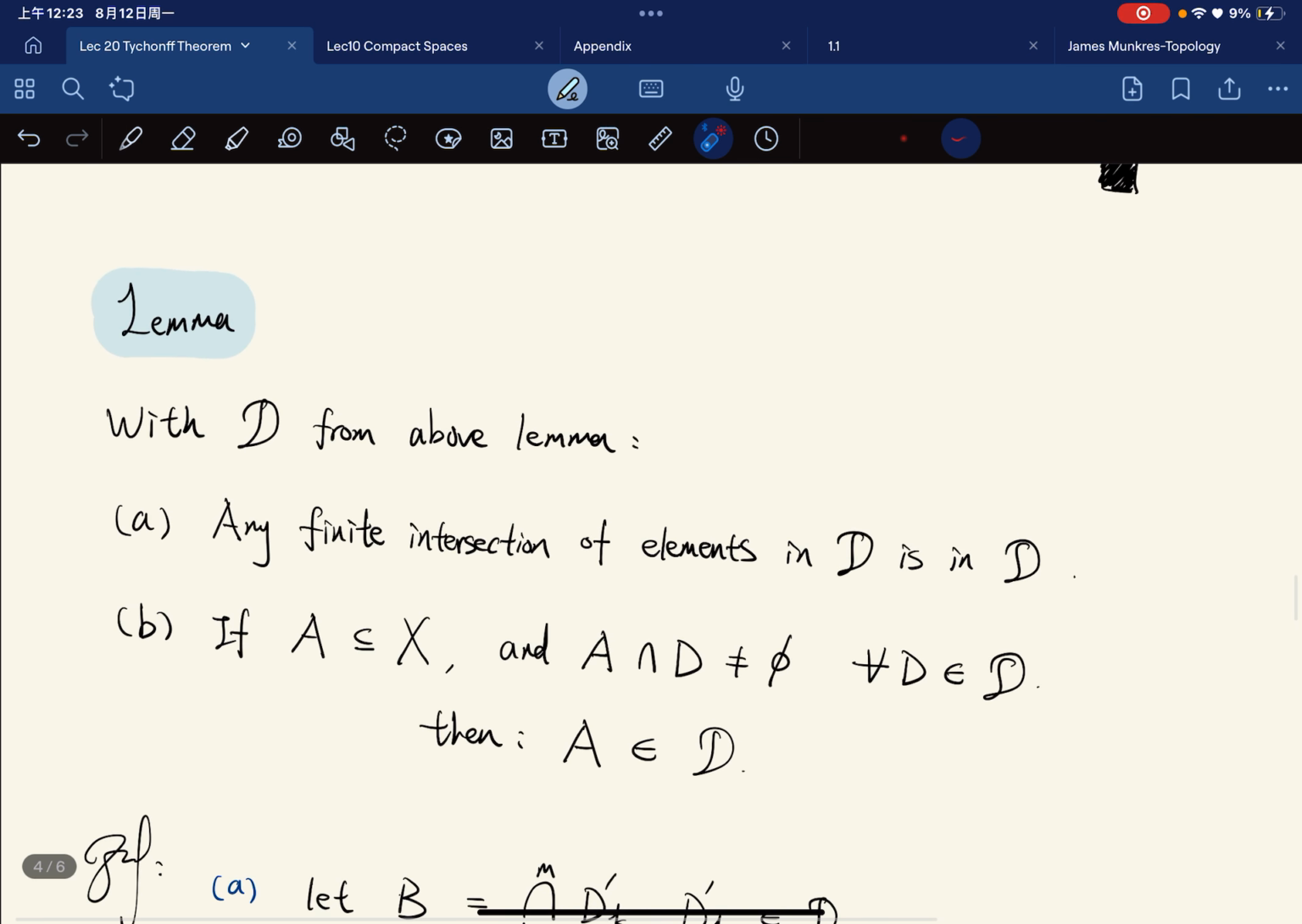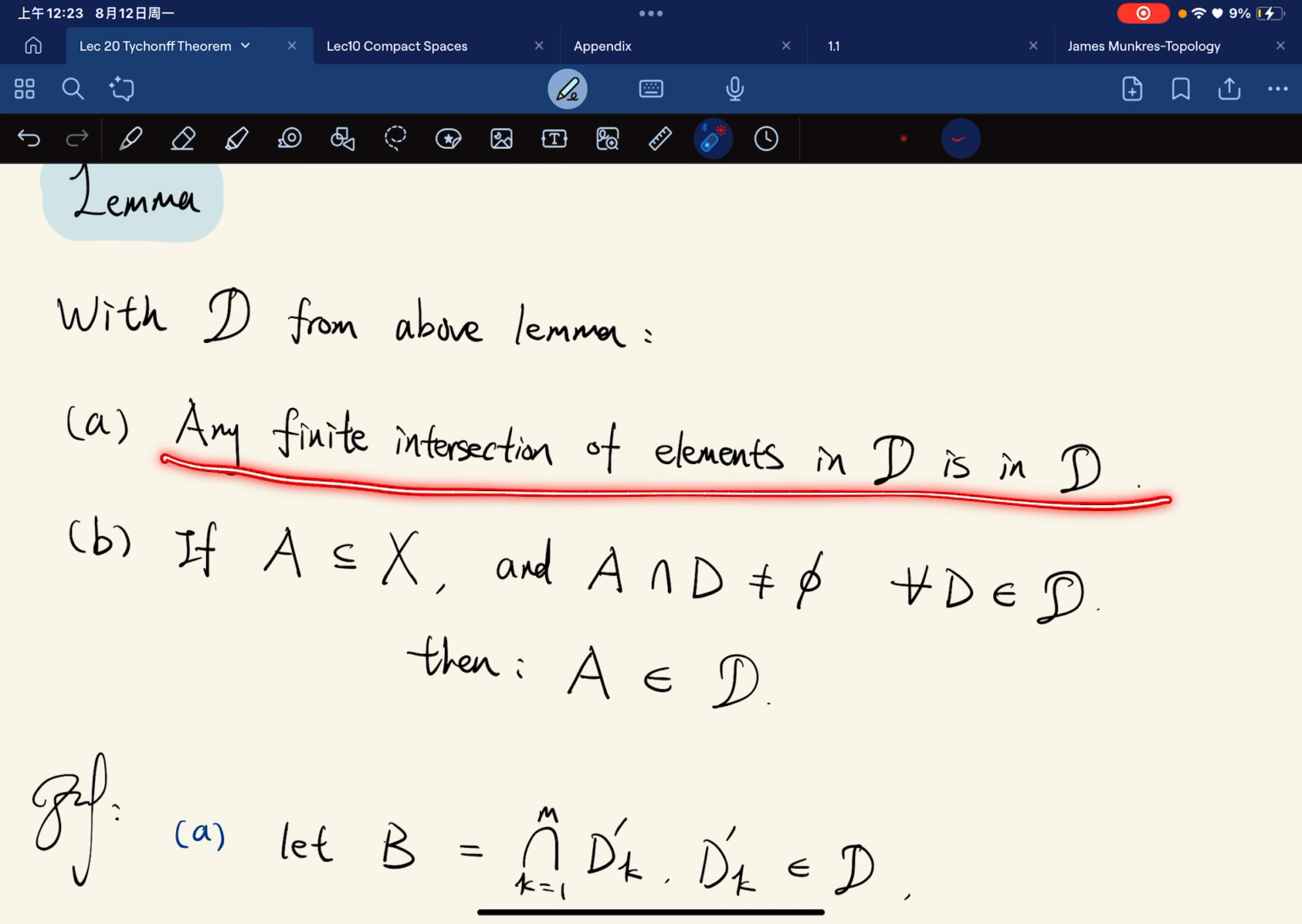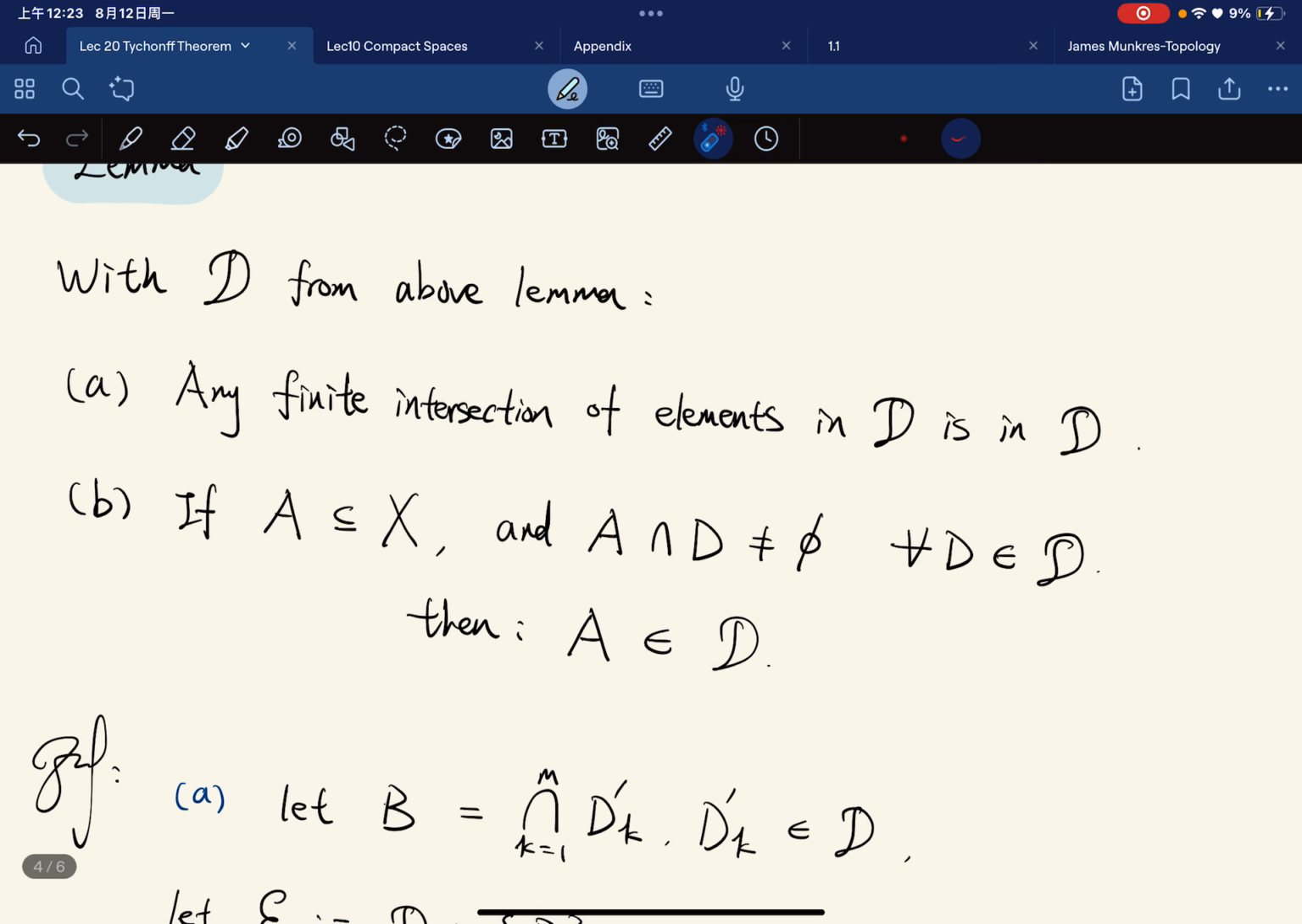And second of all, with this same D, it is closed under finite intersection. So any finite intersection of elements in D is still in D. And second, if you are a subset of X such that you intersect with any element in D, so A intersect D is not empty for any D in the collection, then A is in D. So it kind of absorbs all the special sets, right? This D absorbs all the sets that intersect with all the elements here.